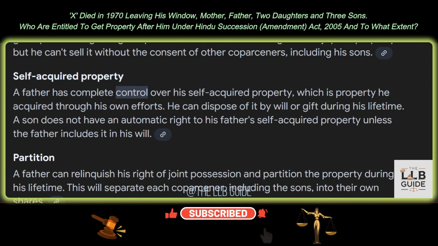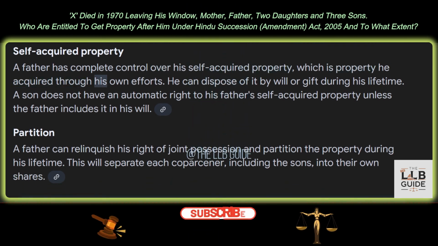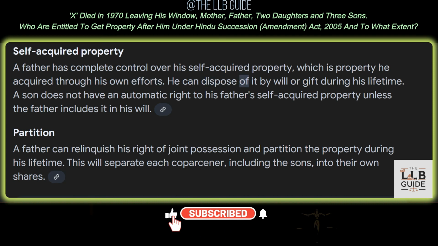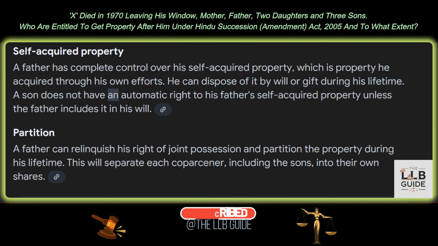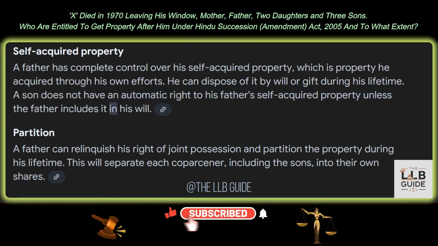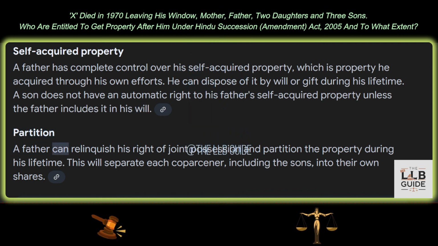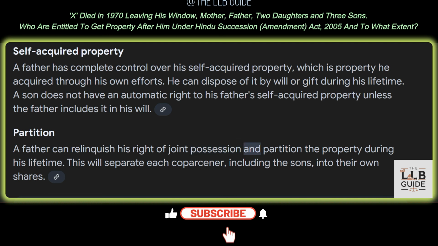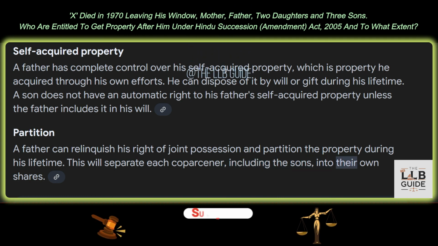A father has complete control over his self-acquired property, which is property he acquired through his own efforts. He can dispose of it by will or gift during his lifetime. A son does not have an automatic right to his father's self-acquired property unless the father includes it in his will. And 3. Partition. A father can relinquish his right of joint possession and partition the property during his lifetime. This will separate each co-partner, including the sons, into their own shares.